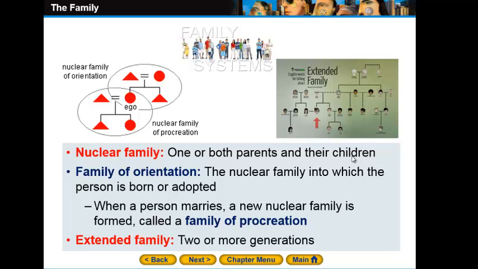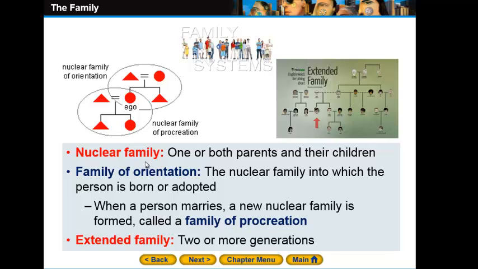Then you're gonna create your own. We can say that these two families, the one that you are born in and the one which you're gonna create, will be your family of orientation.